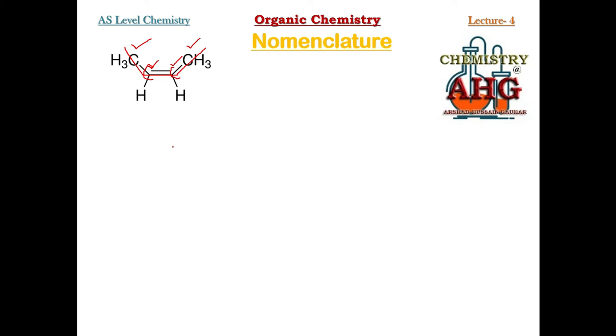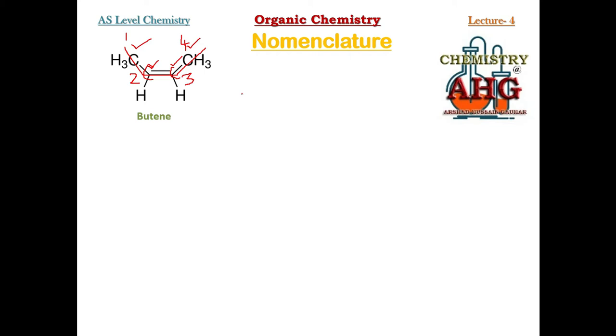But the double bond, if you just number, you can see the double bond. If you number from either side, between which 2 carbon atoms is it present? The double bond is present between carbon number 2 and carbon number 3. Out of the two numbers, which number is always written? The number that is smaller. Out of 2 and 3, the double bond is present between carbon number 2 and 3. Which number is the smaller number? 2. So what name will you write for this structure?